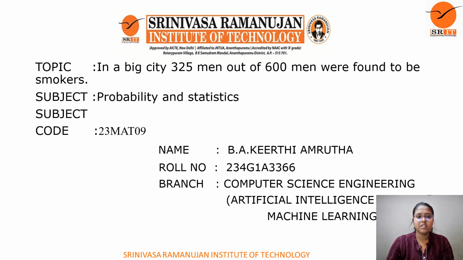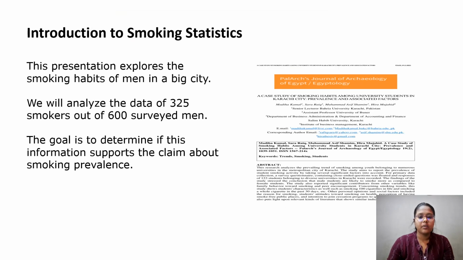I'm here to give a presentation about a smoking strategy topic. The problem is: in a big city, 325 men out of 600 men were found to be smokers. So it is a problem in probability and statistics, and here we are going to discuss smoking strategies.